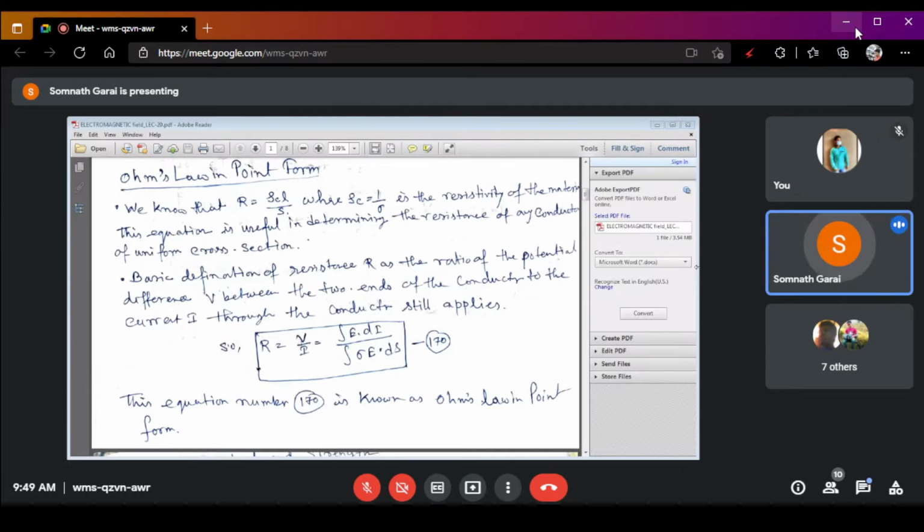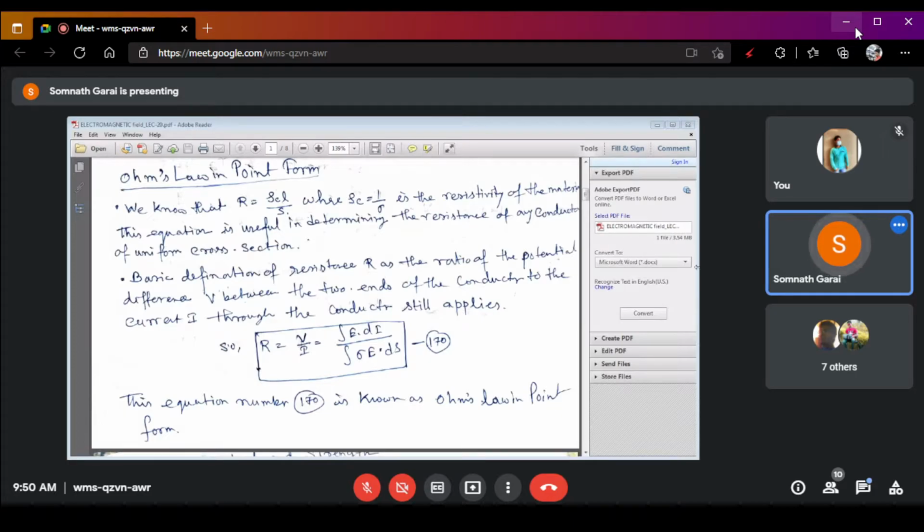Now, Ohm's law in point form, that represents in respect of field. So, the conventional definition of resistance is the ratio of the potential difference between the two ends of the conductor to the current flowing through the conductor. So, R equals V by I. That is our conventional equation.